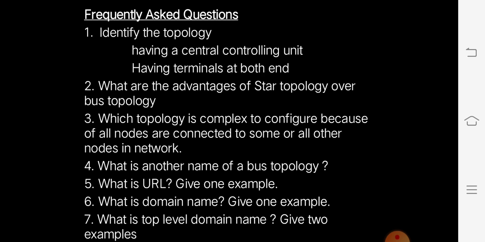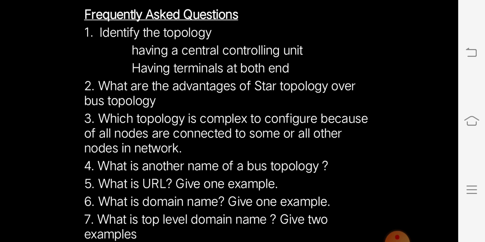What is URL? Uniform Resource Locator, which is the name of any object in a web server. Give one example, that is www.google.com, or else you can write www.saintraphaelspalakkad.com.